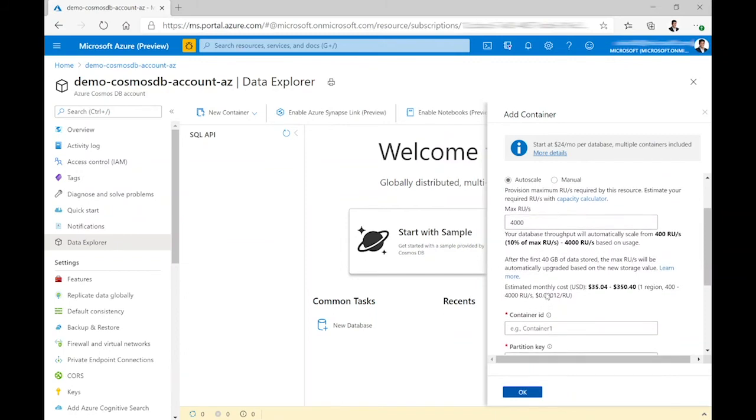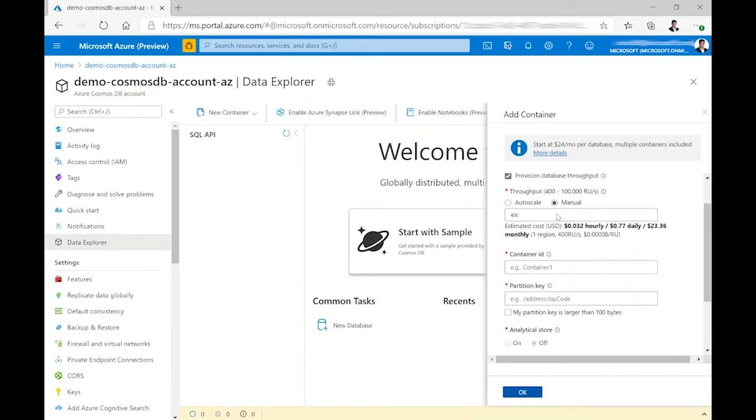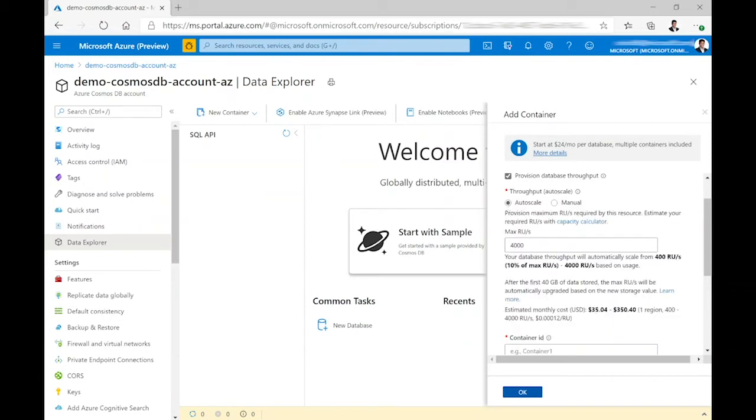And you can see what would be the estimated billing if you configure different RUs here. If you go with manual mode, what would be the pricing for monthly, and if you go for auto scale mode, what would be the pricing for monthly billing.